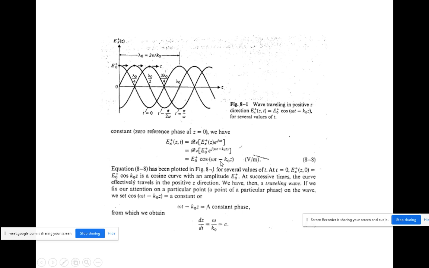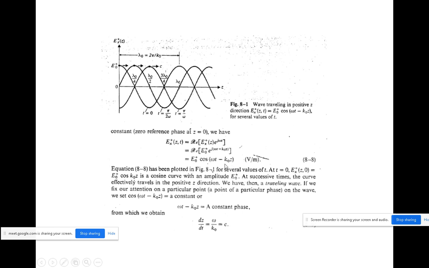So what comes next to the cos is the phase value, and we take the phase value as constant. So that we are going to write dz by dt equal to omega by k naught equal to c. That is constant. Here, when we take dz by dt, omega is on this side, and with respect to dt, t will become 1. Then k naught with z alone on the other side, it comes as omega by k naught. That is what is written here. We equate this to the constant value c.